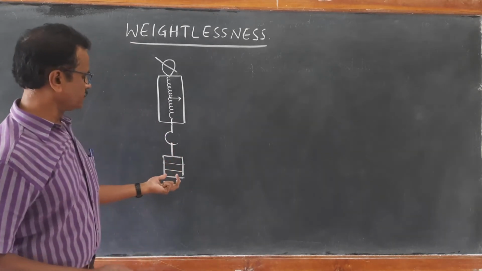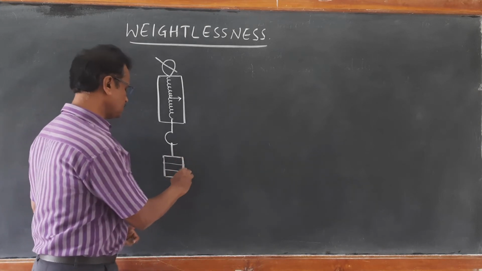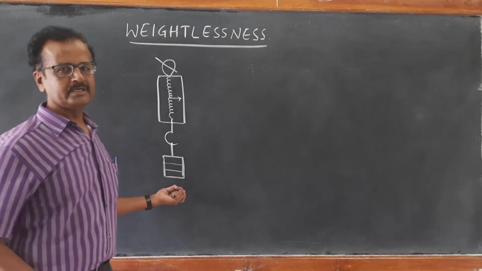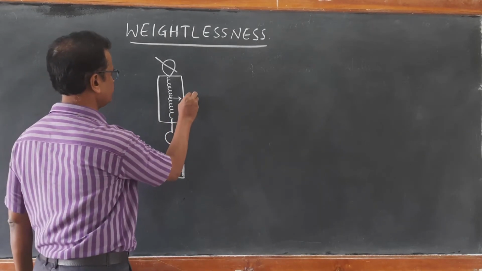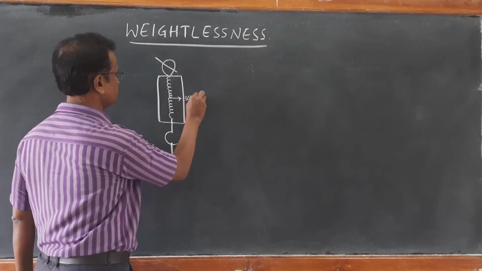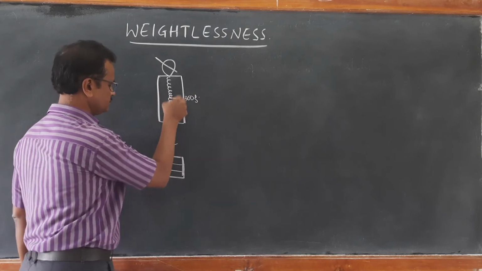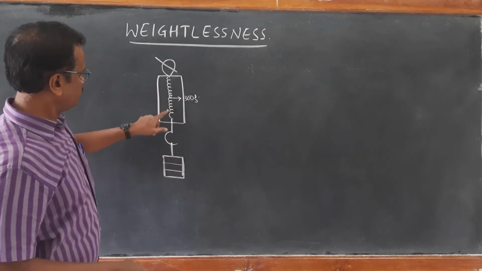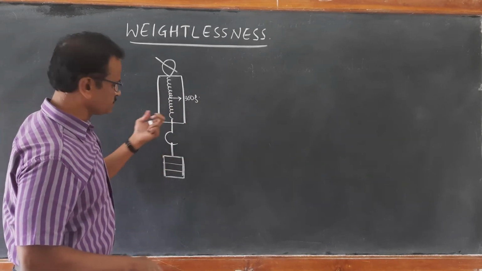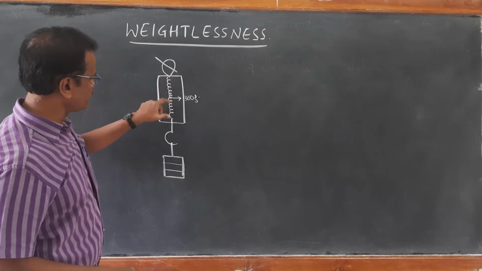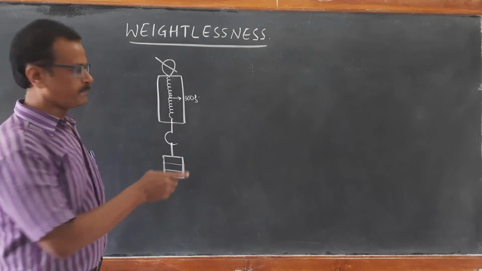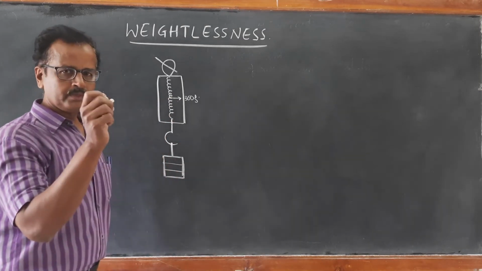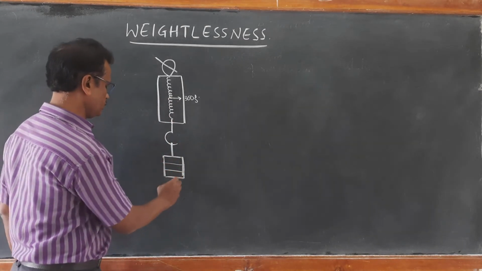Let it be about 200 gram or 300 gram, whatever it is, let us say 300 gram. So it will show 300 gram. This is possible only when the load is pulling the spring. Due to the spring action, the pointer of the spring will be able to show you the weight of that load.